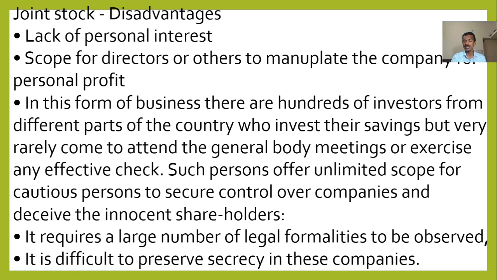Such persons offer unlimited scope to cautious persons to secure control over the companies and deceive the innocent shareholders. It's a major disadvantage of joint stock companies.